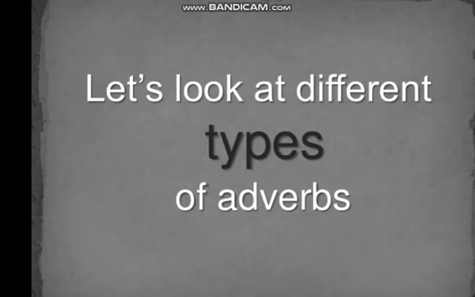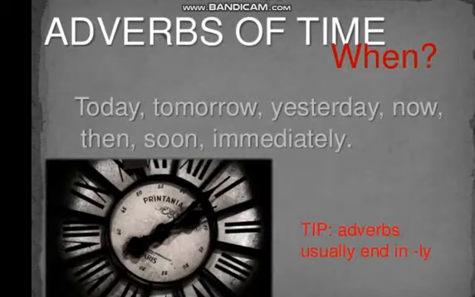Let's look at different types of adverbs. The very first is adverbs of time. Adverbs of time answer the question when, like when an action happens. It shows us the time of the action, the time of the verb. Look at the examples: today, tomorrow, yesterday, now, then, soon, immediately. These are all adverbs of time because they are telling us when an action happened.